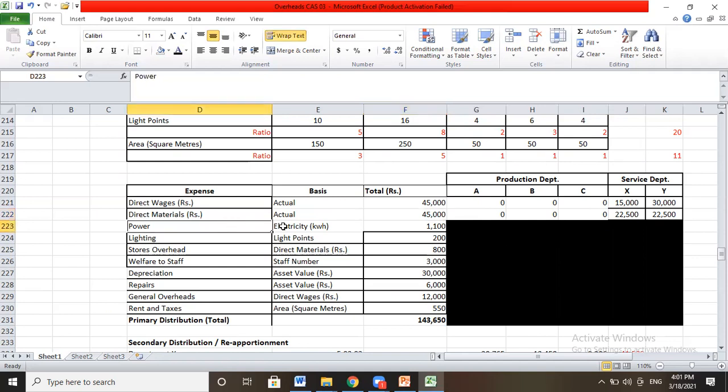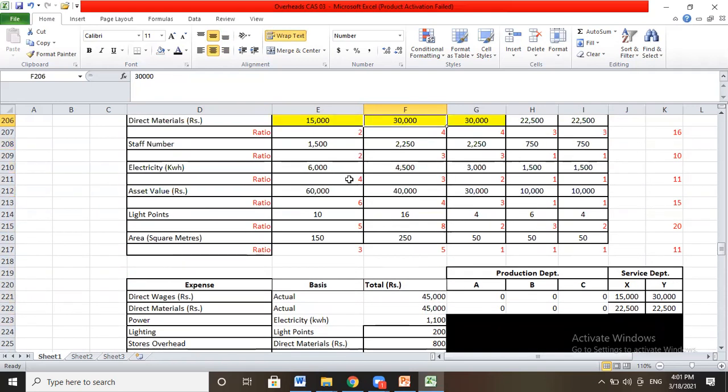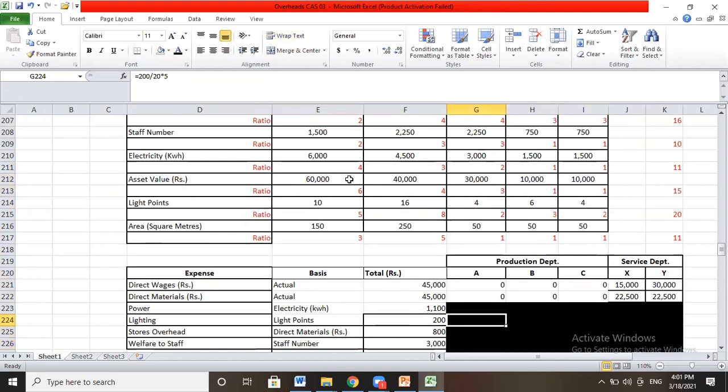Now, in case of power, we'll use electricity in kilowatts, and the ratio for electricity in kilowatts was 4:3:2:1:1. I will write it here: 4:3:2:1:1. If you make a total, it will be 4 plus 3 is 7, plus 2 is 9, plus 1 is 10, plus 1 is 11.